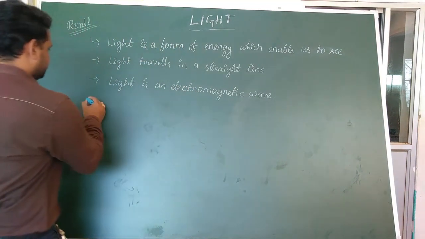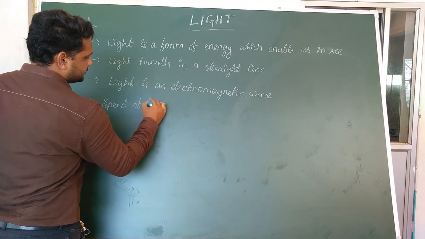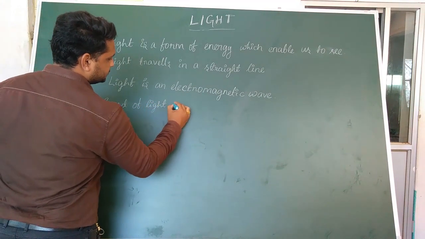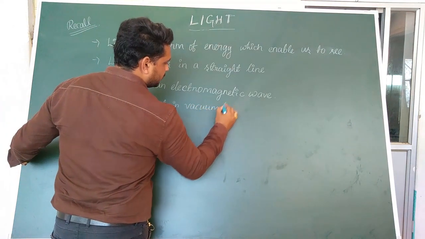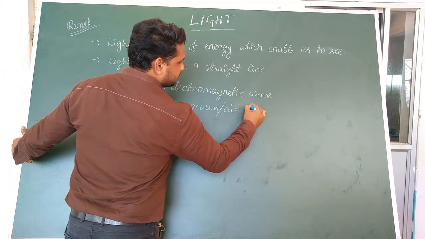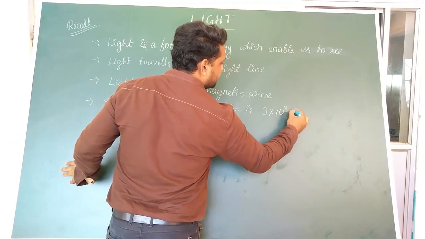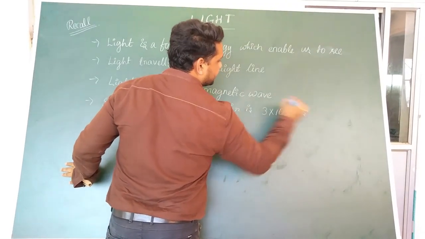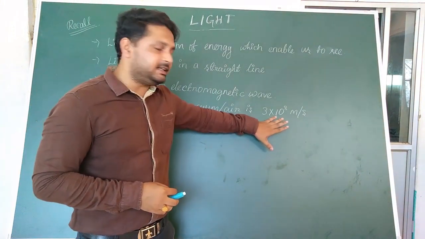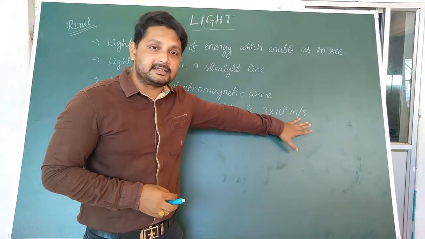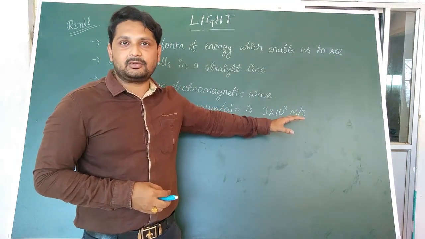And the speed of light in vacuum, or you can say in air, is 3 into 10 to the power 8 meter per second. The speed of light in air or vacuum is 3 into 10 to the power 8 meter per second. That is, in 1 second it can cover 3 lakh kilometers. So that is the speed of light.